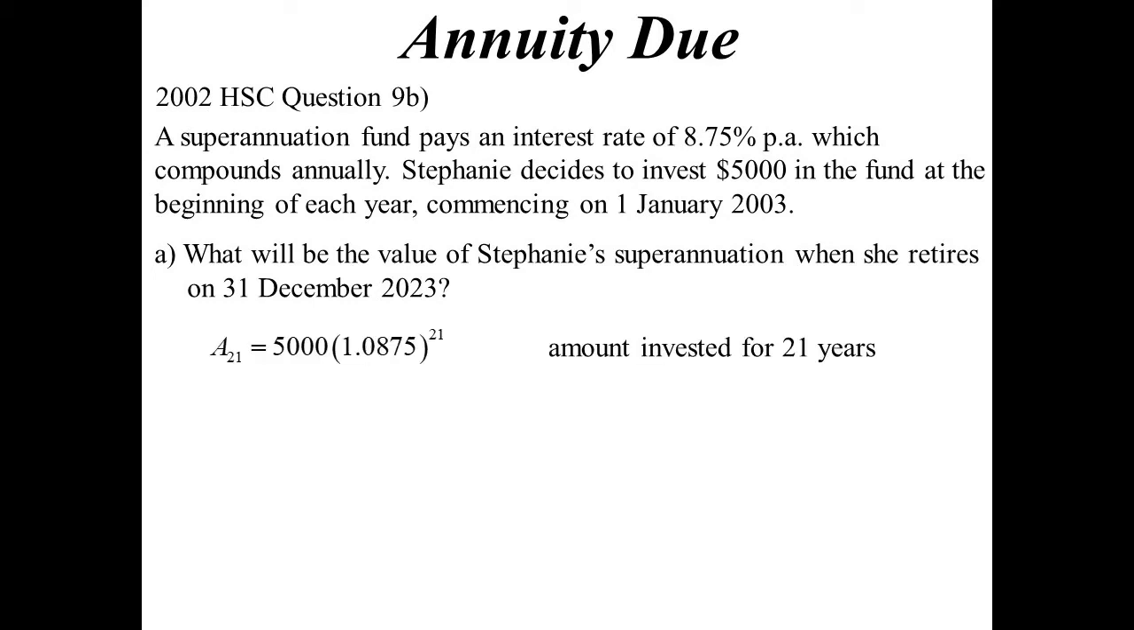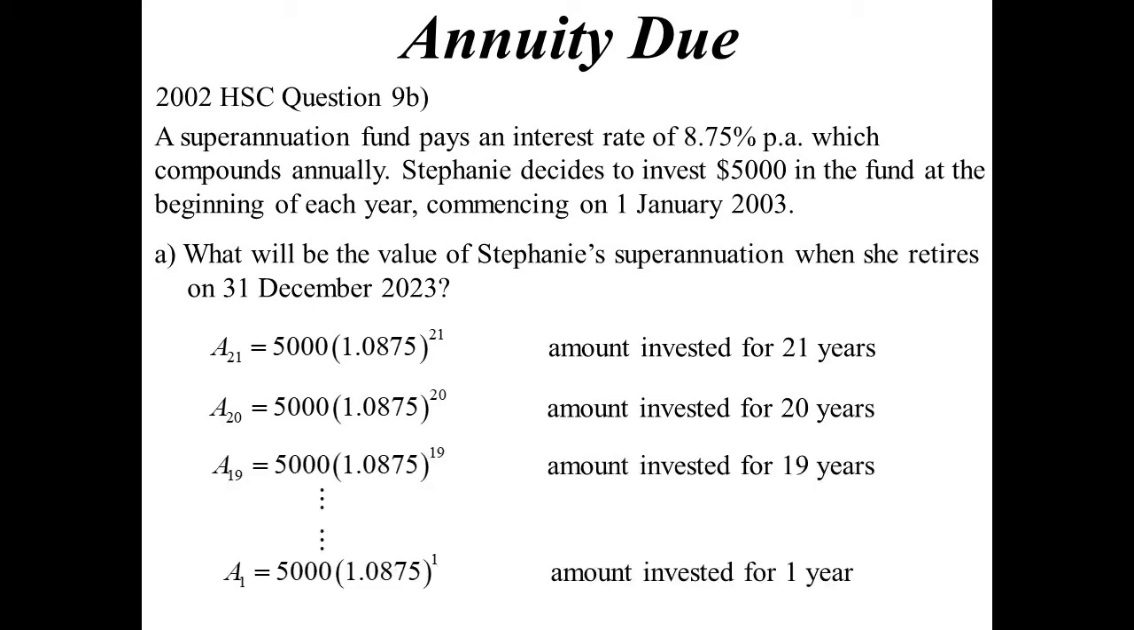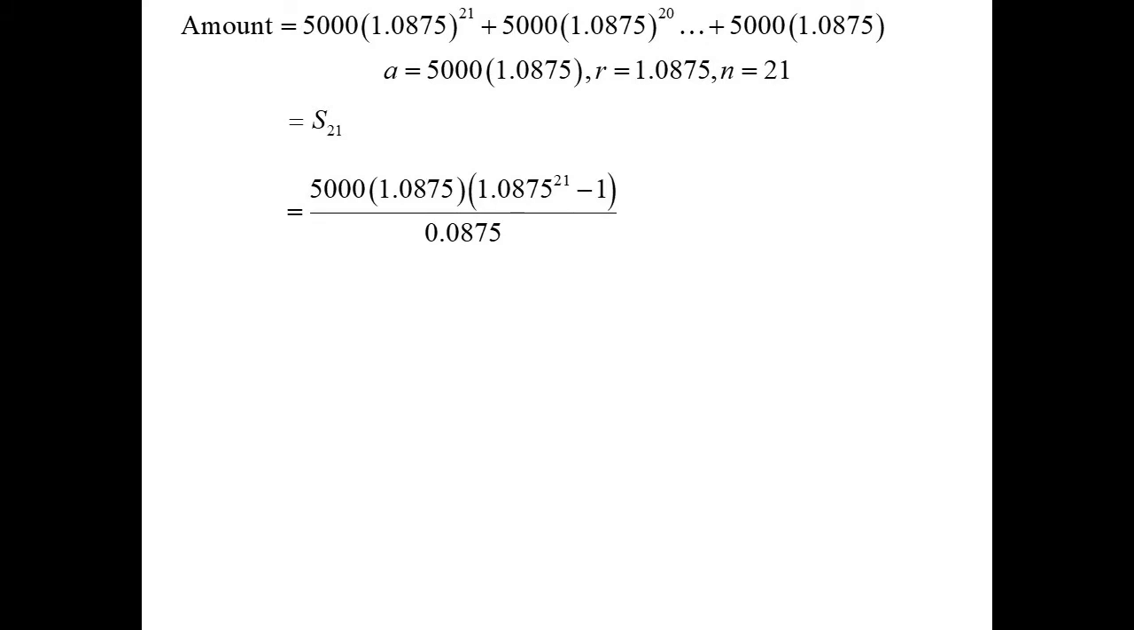So there we go. That very first amount that we put in would be invested for 21 years. The second amount would be in there for 20 years, and so on until we get to the last amount, which will just sit in there for a year. If we want to work out the total amount, because of the similarity between the compound interest formula and a geometric series, we've got a sum of 21 terms. Our first term is 5,000 times 1.0875, R is 1.0875, and the number of terms is 21. So sum to 21, plug it in our formula, and there we go.